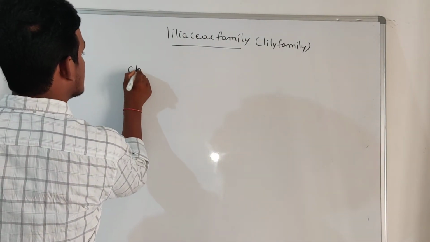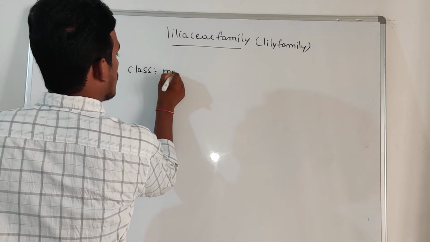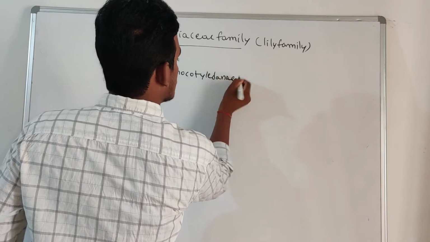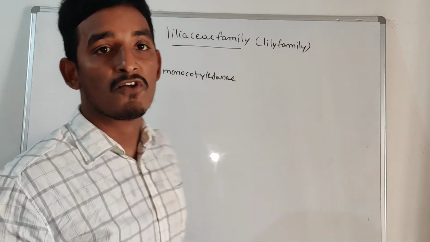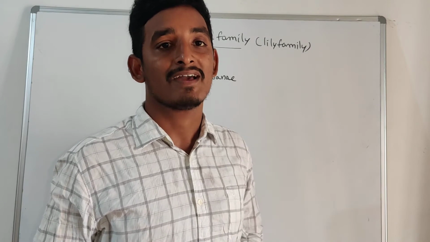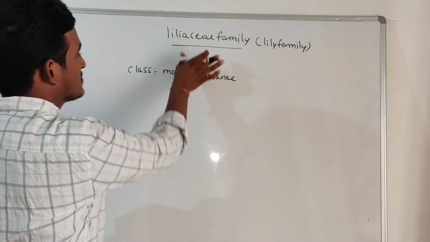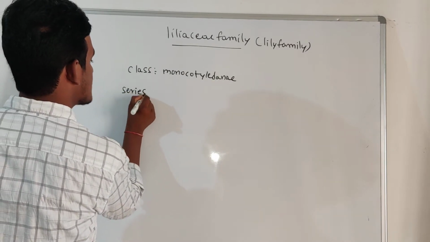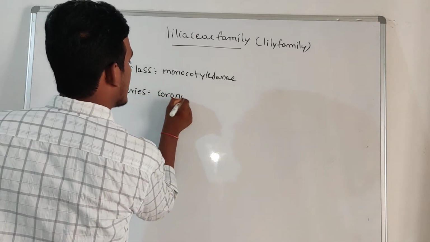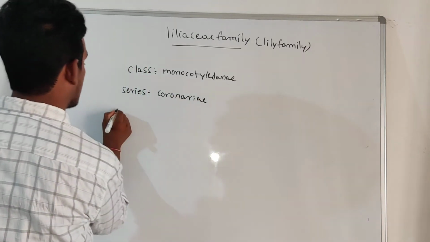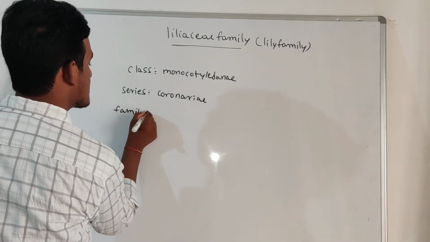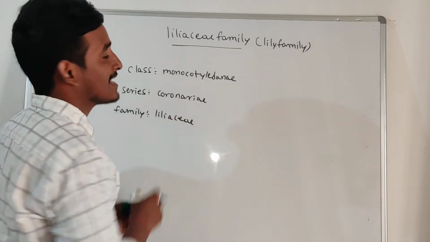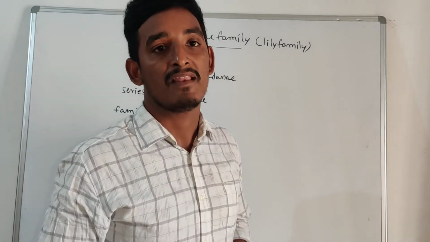Here the class is monocotyledons. Up to now, Fabaceae and Solanaceae are dicotyledons, but the Liliaceae family members are monocotyledons. The series is Coronariae, and the family is Liliaceae. So that is the classification of this Liliaceae family.